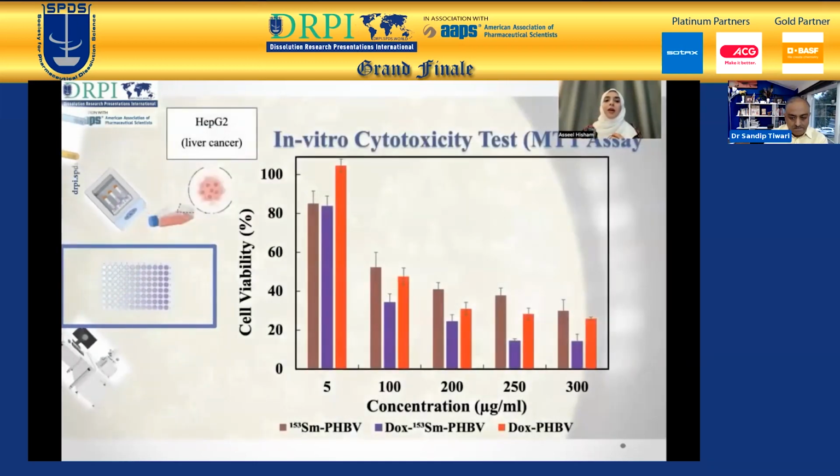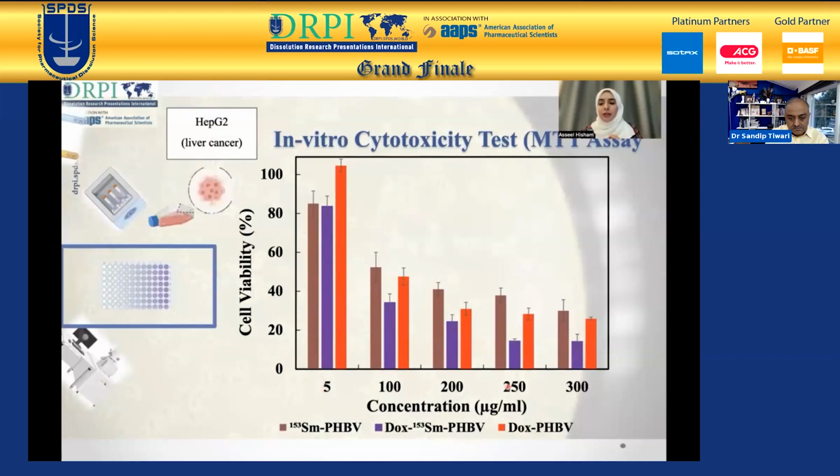And now, the in vitro cytotoxicity test was conducted using MTT assay on the HepG2 cell line, which is a liver cancer cell line. For comparison purposes, we used radioactive microspheres alone, the combined therapy of DOX and samarium, which is chemotherapy and radiation together, and chemotherapy alone with DOX PHPV microspheres.